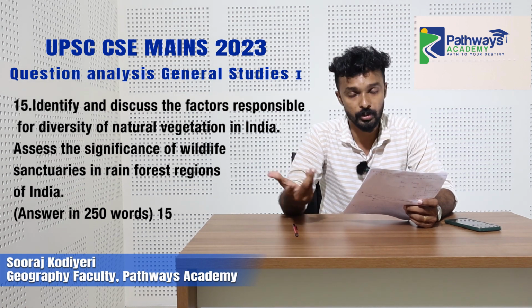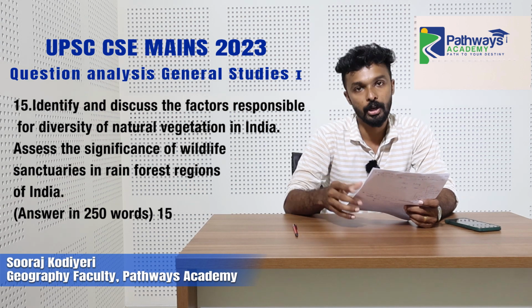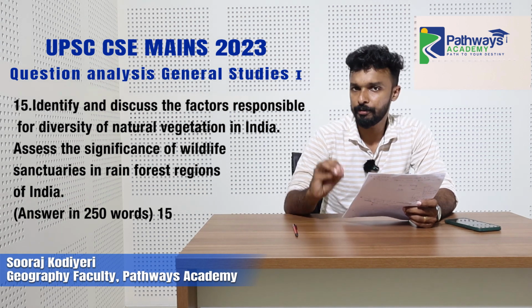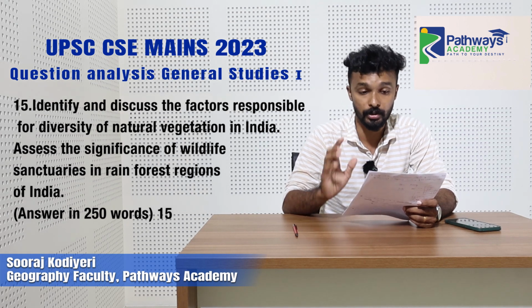Rann of Kutch to Sundarbans, and we have some islands too. Some of the islands are volcanic in origin, and others, like Lakshadweep, are coral in origin. So topography itself plays a very important role in the diversity of natural vegetation in India. And the second is climate.